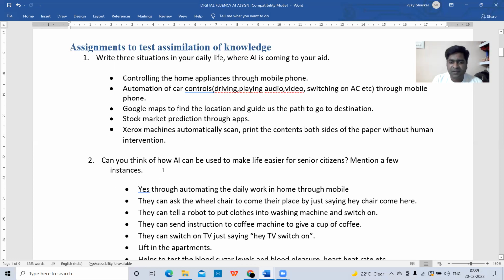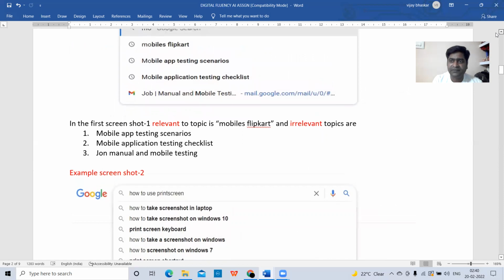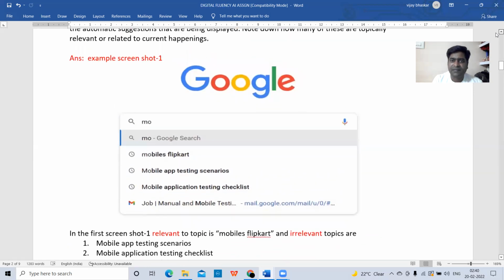second question. Can you think of how AI can be used to make life easier for senior citizens? Mention a few instances. So how artificial intelligence is helping senior citizens, that we need to explain here.